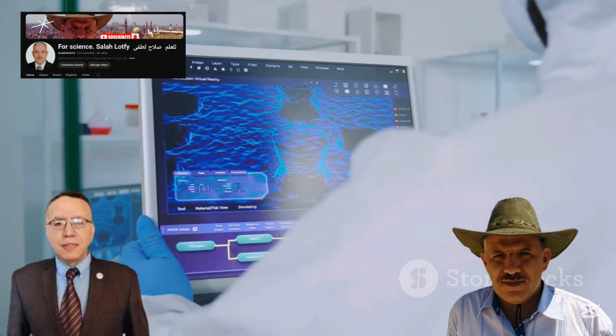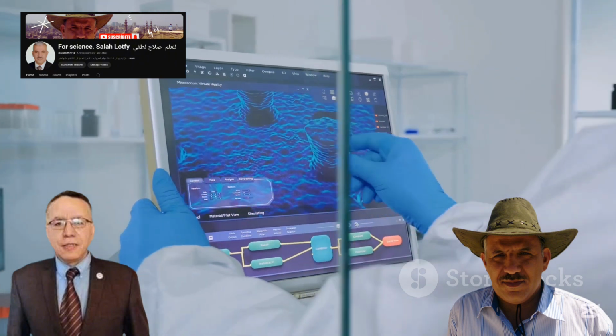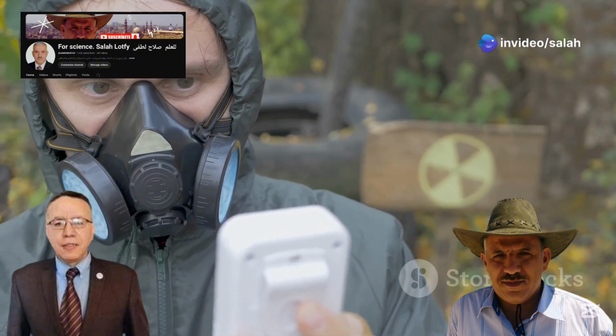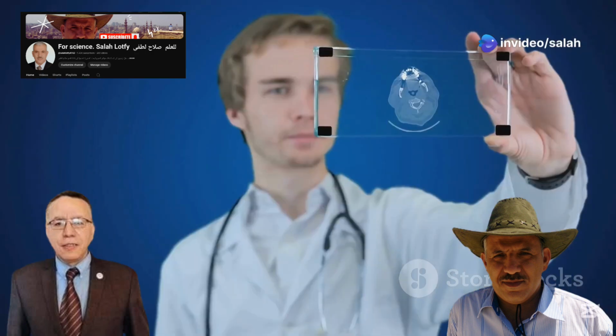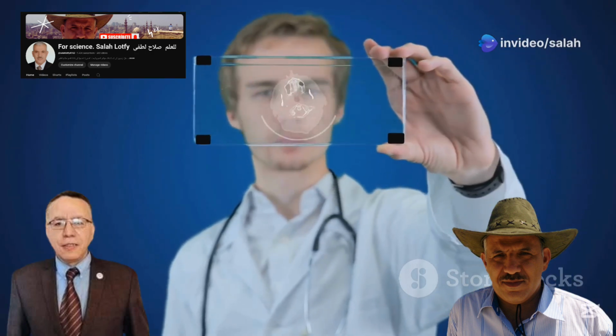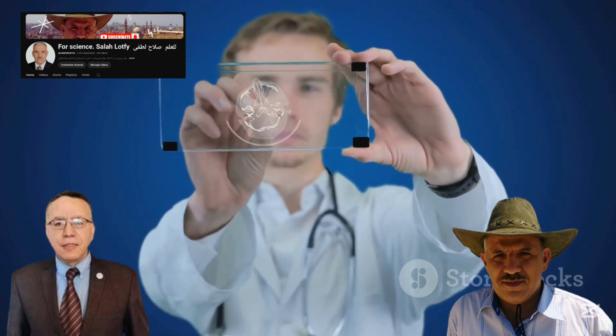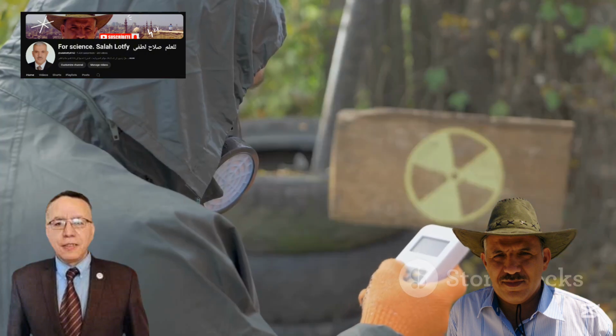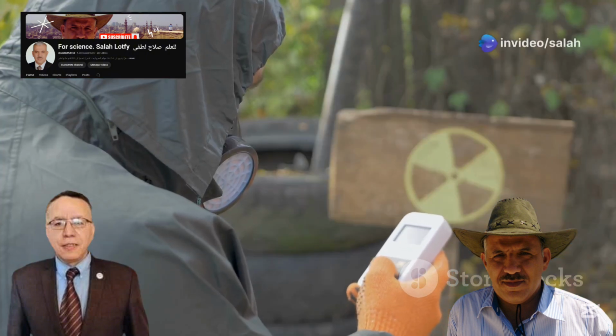To ensure worker safety, personal dosimeters are used to monitor exposure. Film badges contain photographic film that darkens when exposed to radiation. Thermoluminescent dosimeters, TLDs, absorb radiation and later emit light when heated. Electronic dosimeters provide real-time digital readings of radiation levels.